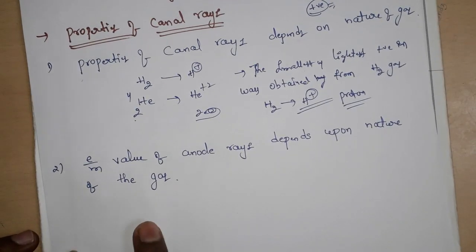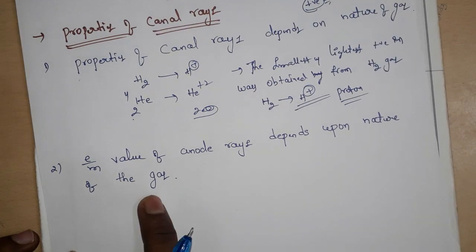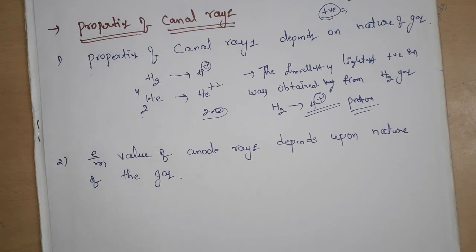Second property: the e/m value of anode rays depends upon the nature of the gas. Last class we discussed that the e/m ratio of the electron is constant for all gases, whether oxygen, H2 or others, because electron properties do not depend on the nature of the gas.